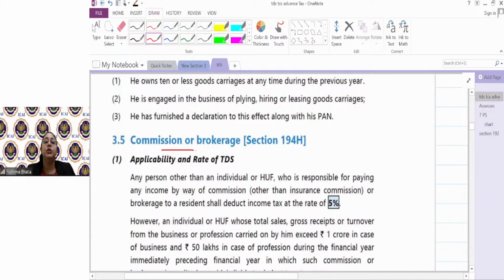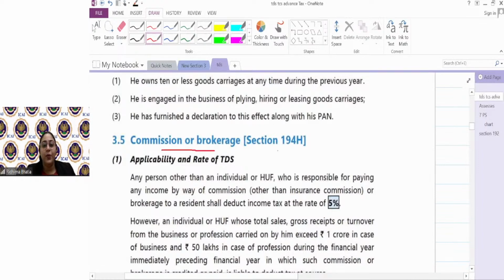No. Now, commission or brokerage. Section 194H. So when I'm making payment for commission or brokerage, I will deduct TDS under 194H. Ma'am, commission means, first of all, leaving aside insurance commission, what is insurance commission? When an agent gets your insurance done, then LIC or the insurance company pays them the commission. For that, they have a separate section 194D. 194H is only for general commissions.